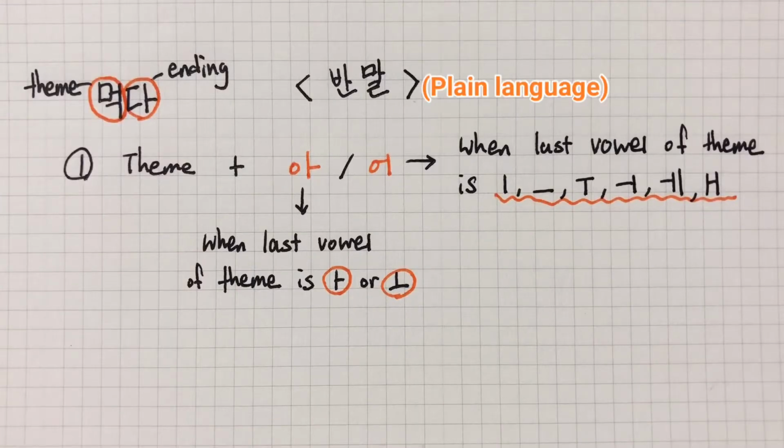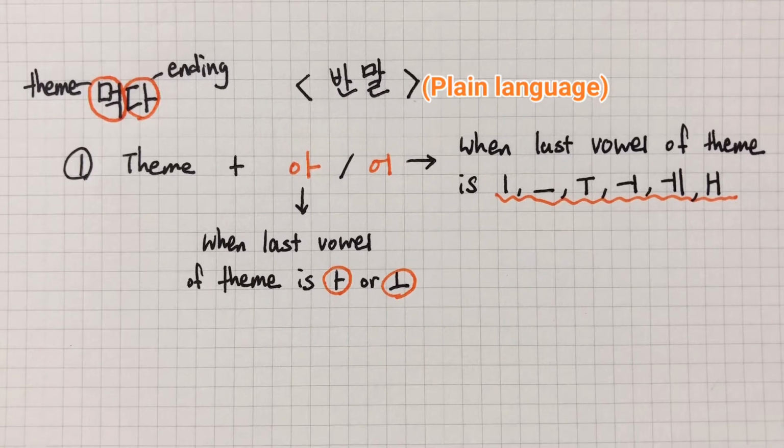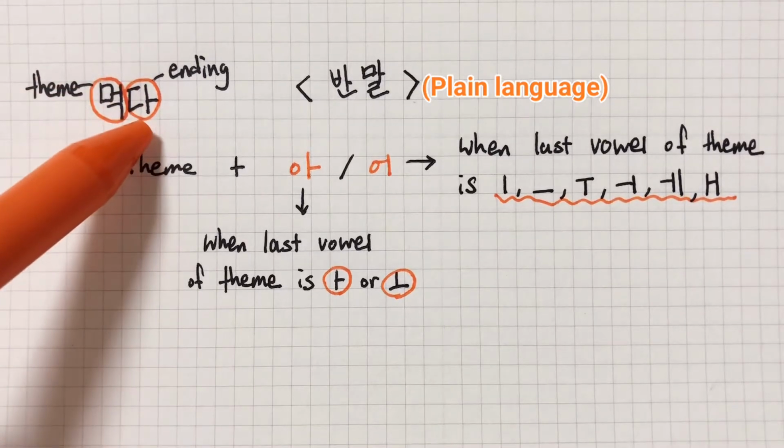Then now let's learn how to conjugate the verb. Let's start it from the plain language, 반말. Actually, we have two ways to use plain language. First, we use plain language when we talk with friends, family, or close people. Second way is when we write, report, or some article in newspaper. Now, let's see how we conjugate the verb when we talk with close people, friends, or family. As I said before, when we conjugate verb, we conjugate only ending part.